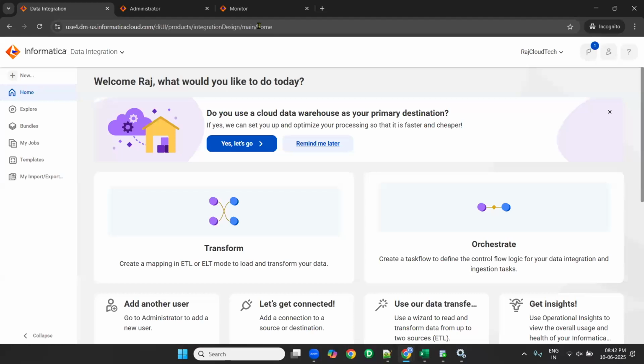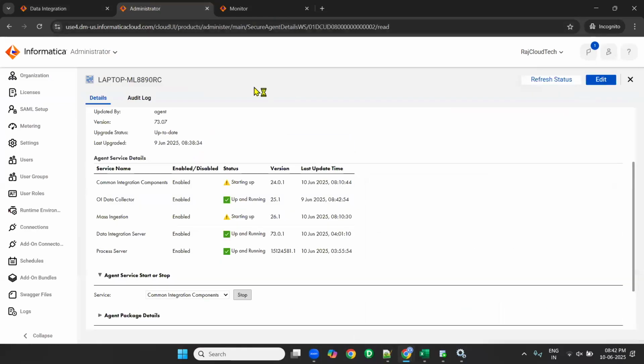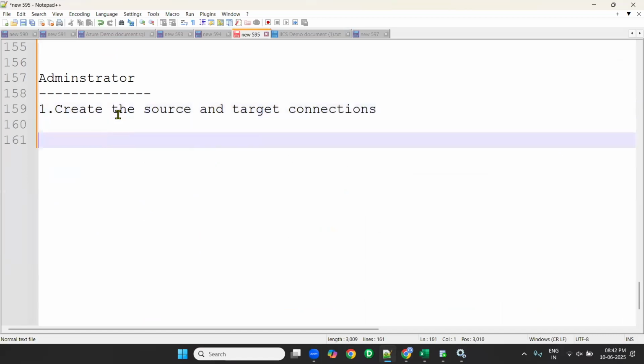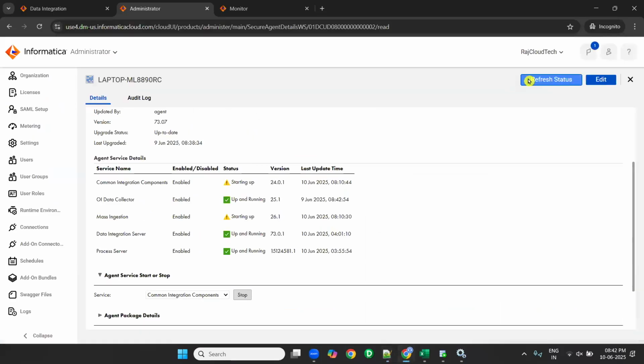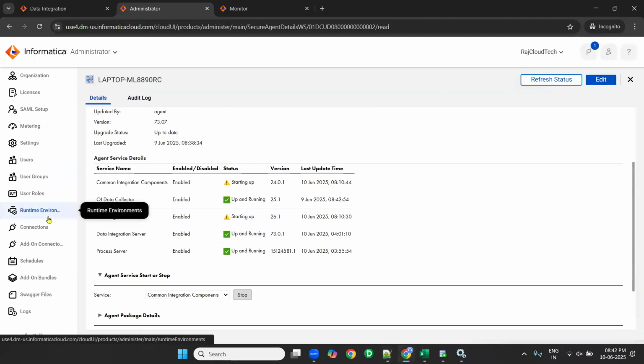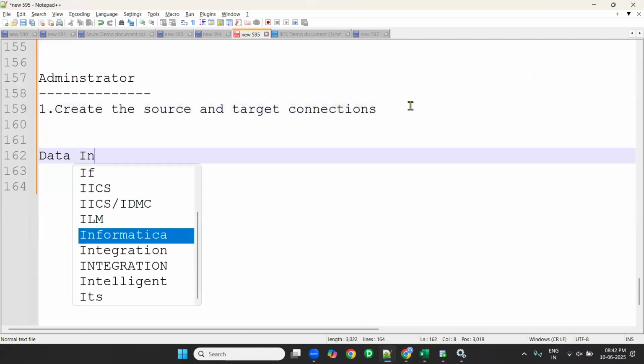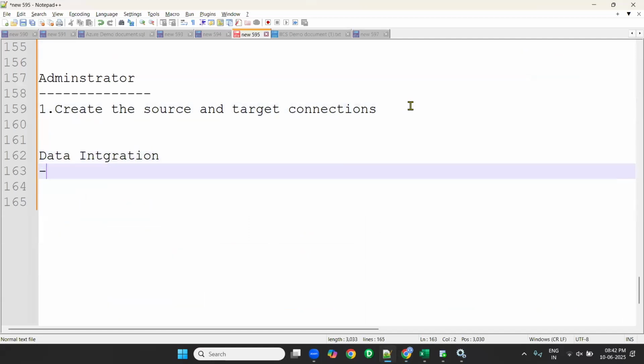You don't need to install in real time, but you need to create the connections. So the administrator is used to create the source and target connections. That is what we have used till now. We created source and target connections by using Informatica administrator. Now to create a mapping, we require data integration.